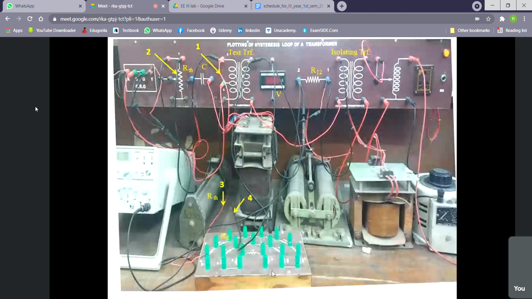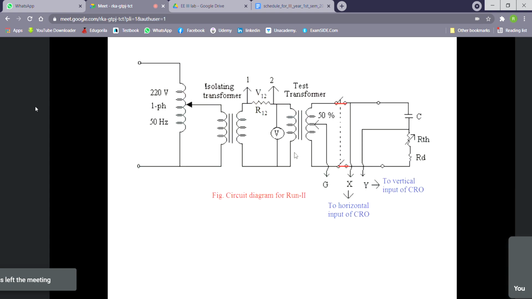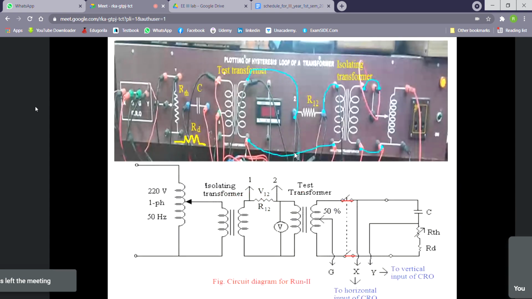Actually, this is the RD, right? So this RTH we have to connect with the RD, so it is not possible to show here. This RD I have shown in this panel in the next diagram. So from RD it will be returned to the transformer secondary, so it will be returned to here, in this way.